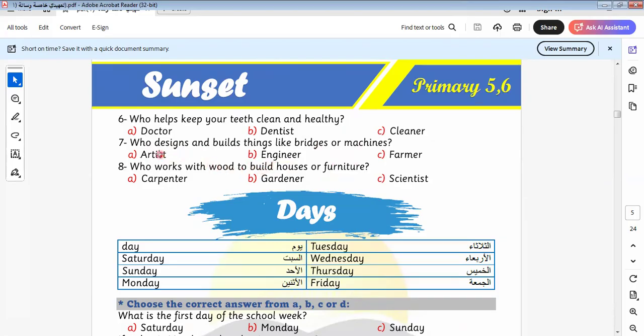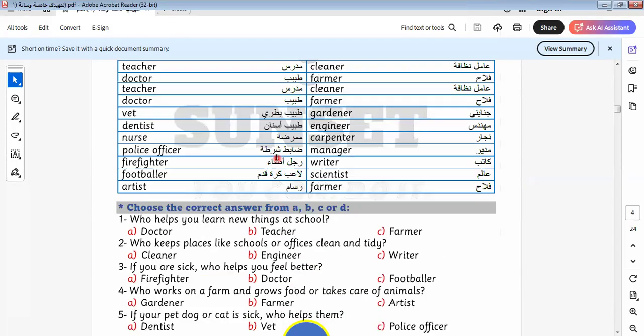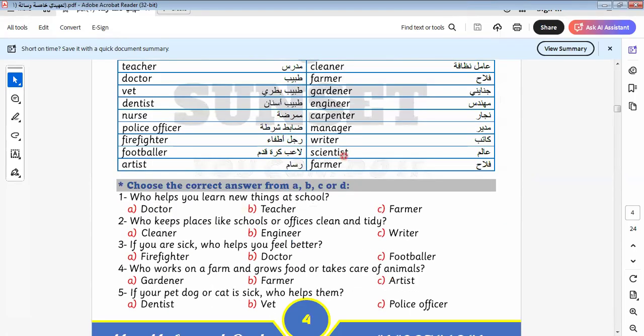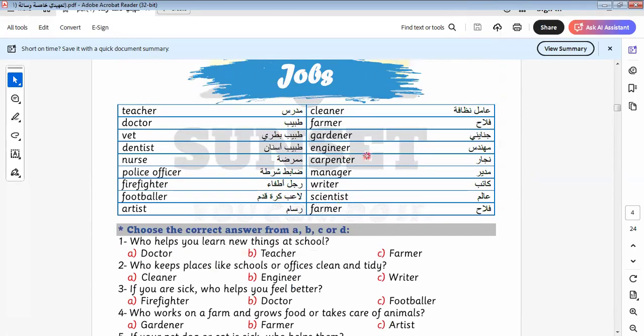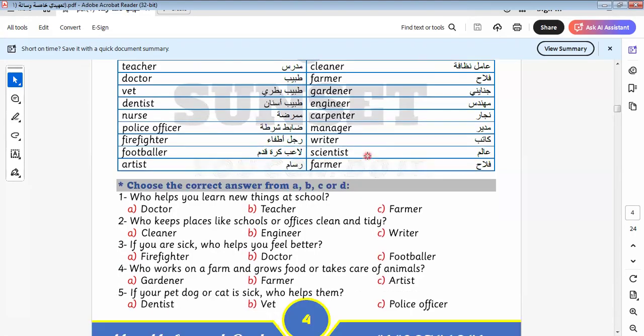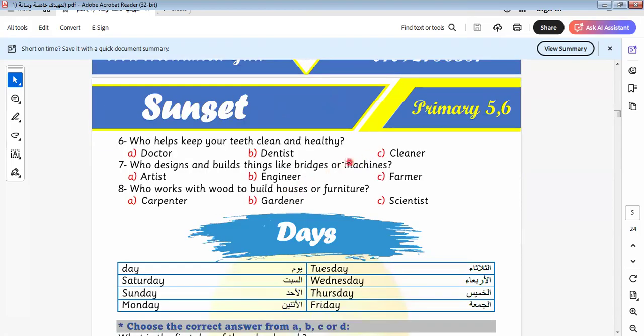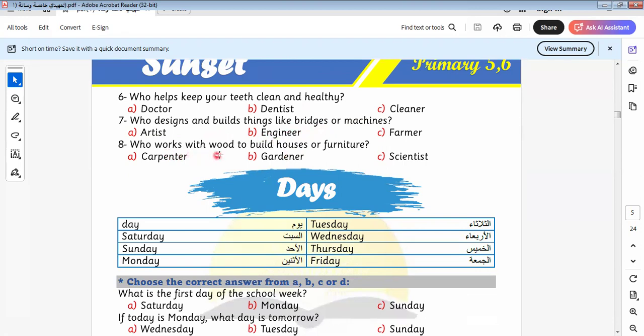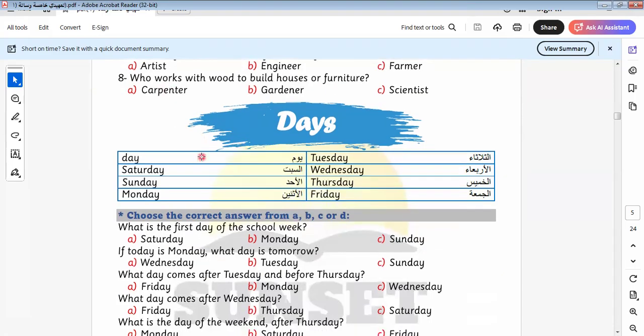Who designs things like bridges and machines? Here it will be bridges and machines. It will be engineer, not artist. Designers make designs, but engineers design and build things. It will be engineer. Who works with wood to build houses or furniture? Carpenter. Let's go to another.